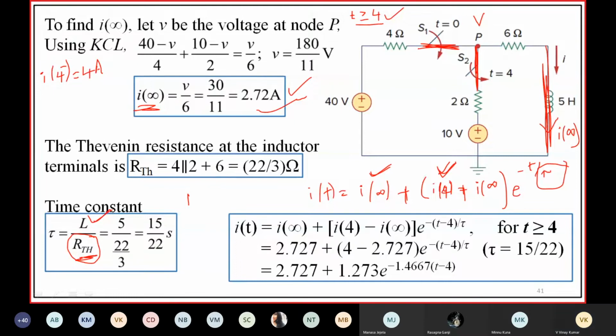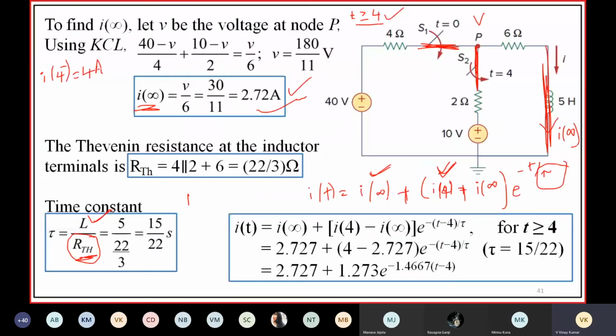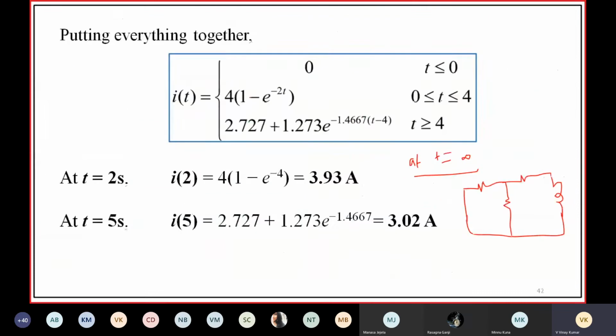Let us find RTH between the terminals of the inductor. This is 4, this is 2, this is 6.